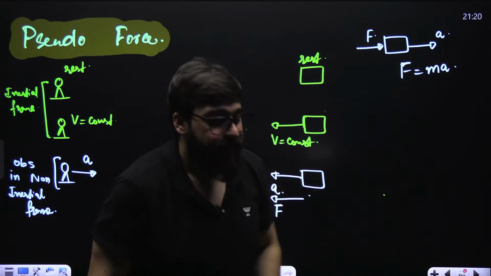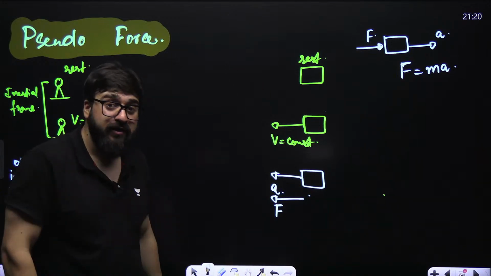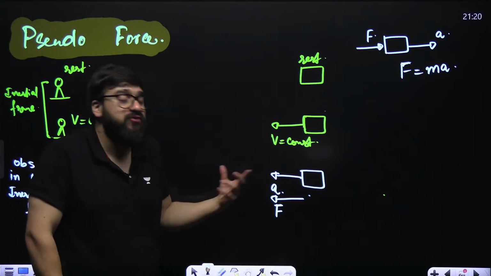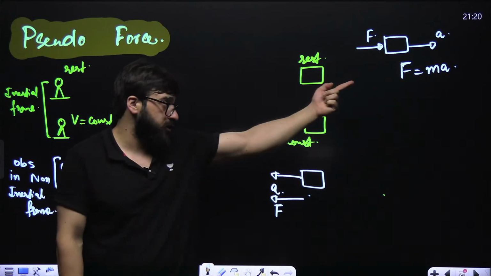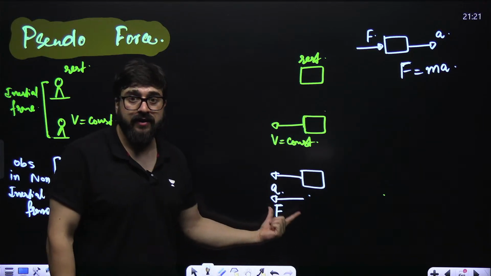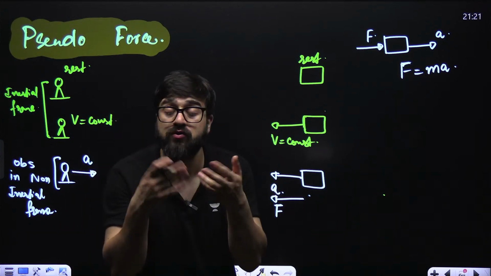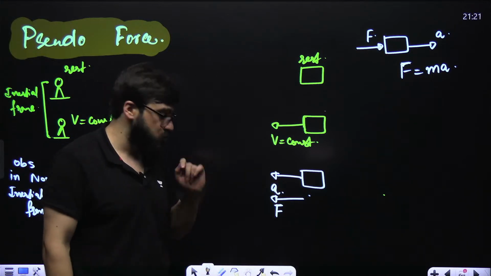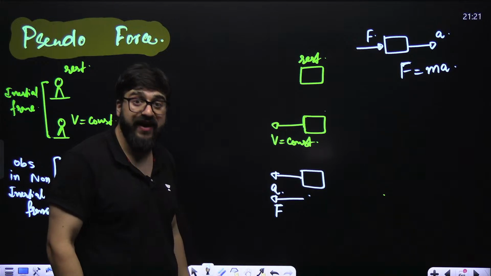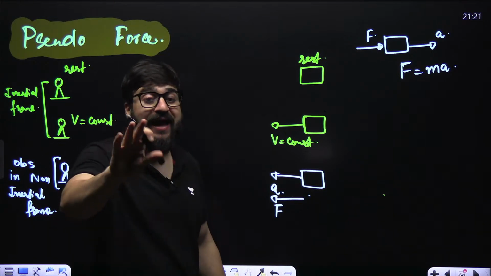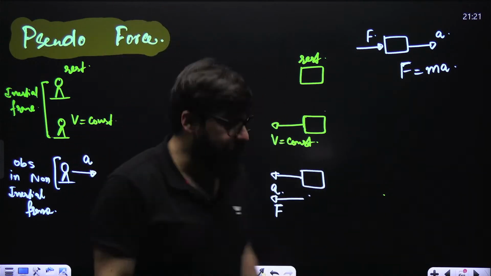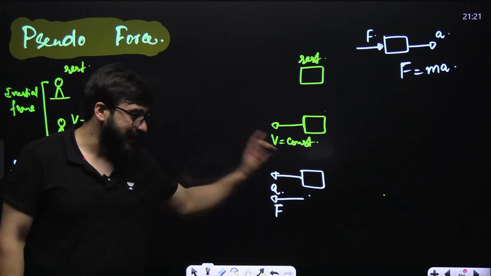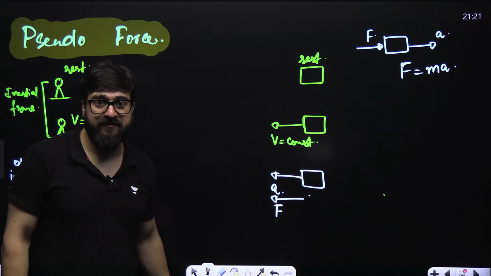Why, sir? Pseudo force means fake force. If this is not the acceleration in reality, there will still be a force acting because it has acceleration. According to Newton's second law, force should be acting. Now, what is this force? This force will also be fake, like this acceleration is pseudo acceleration. This is also the pseudo force, the fake force. In reality, there is no such force. But according to this person, we say pseudo force is acting on this block.